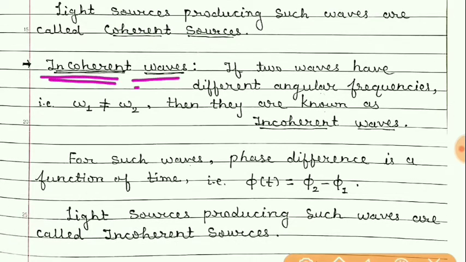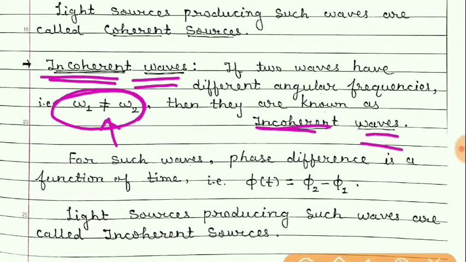Now students, incoherent waves and incoherent sources. It is clear that if the angular frequencies of the two waves are not equal, then they are incoherent waves.